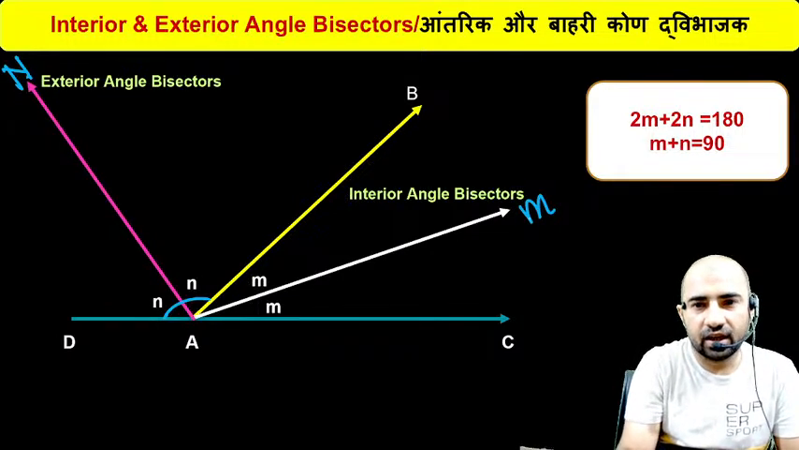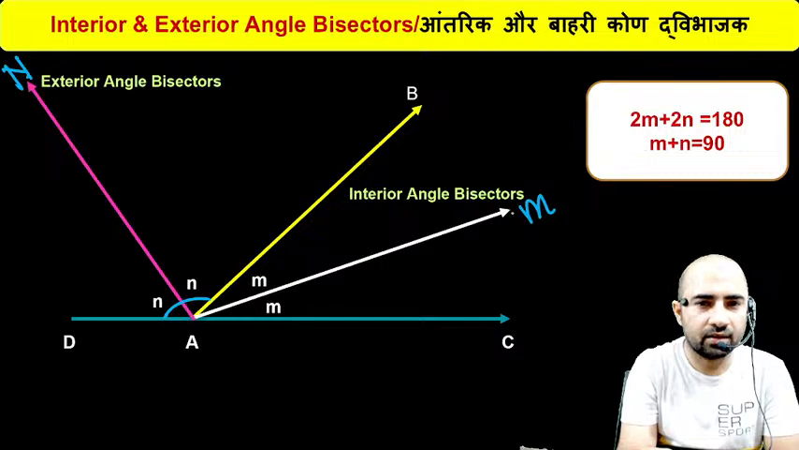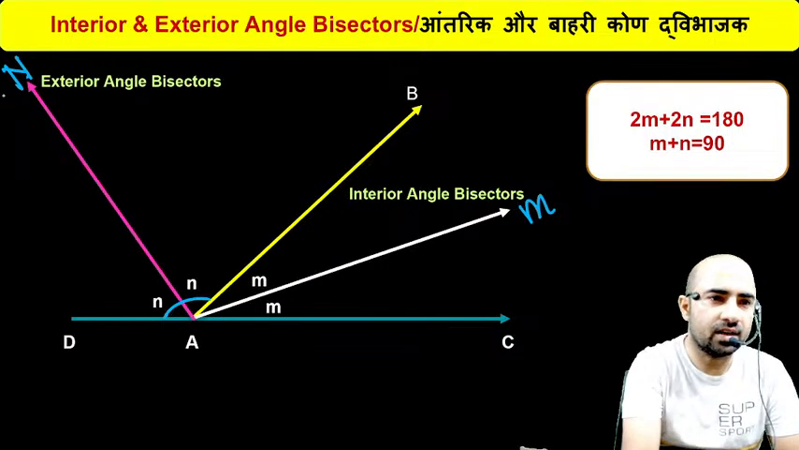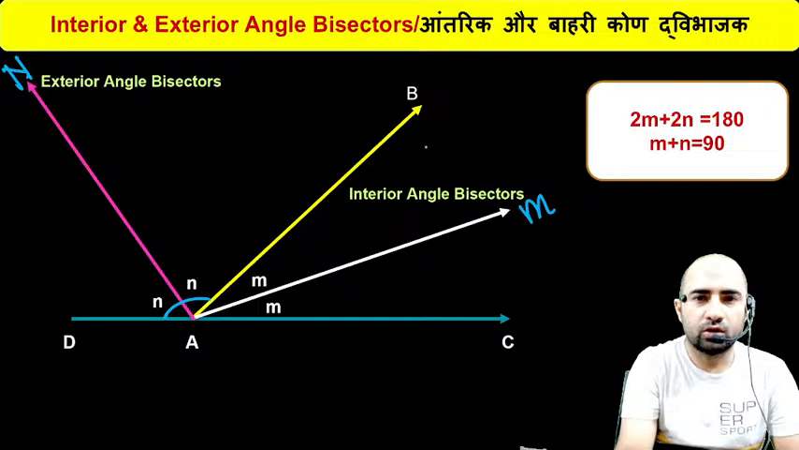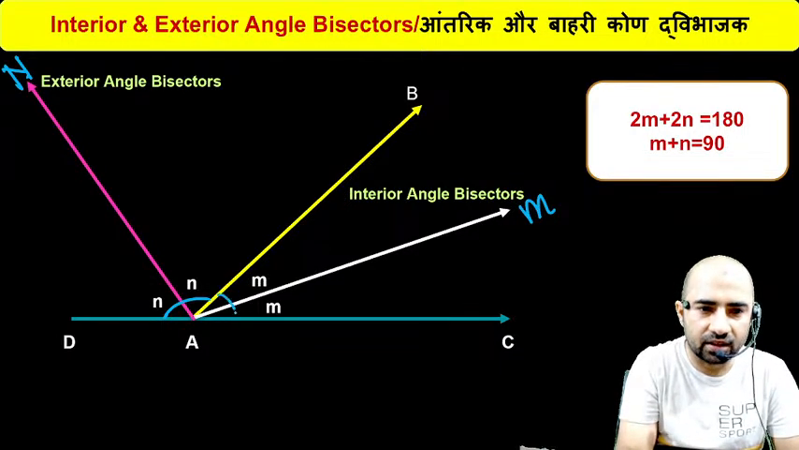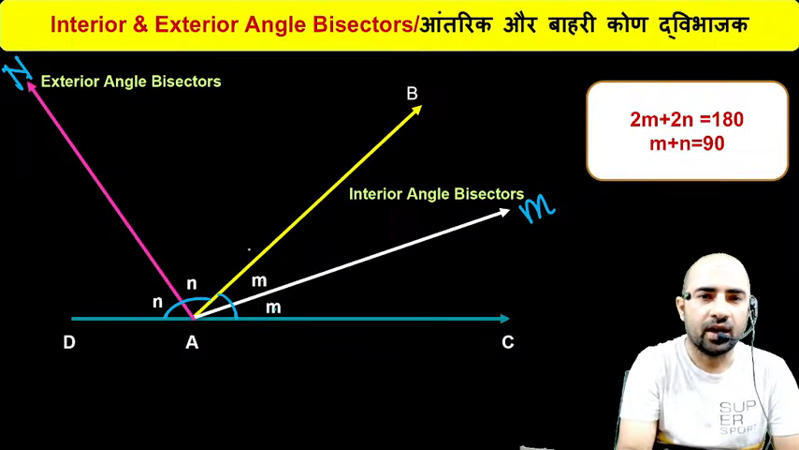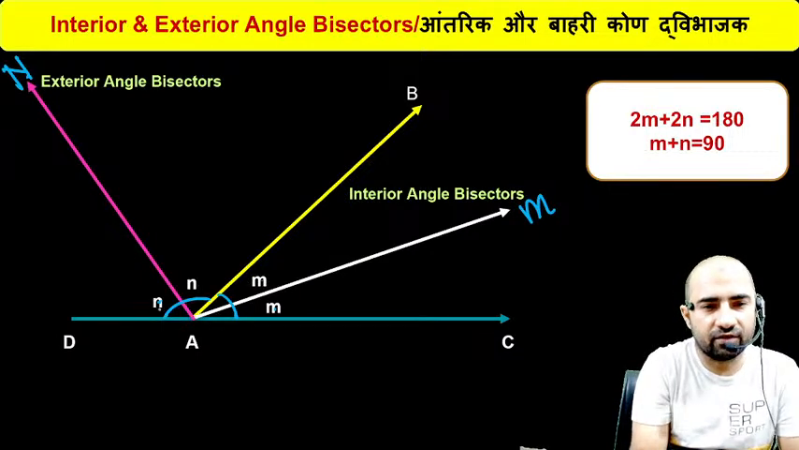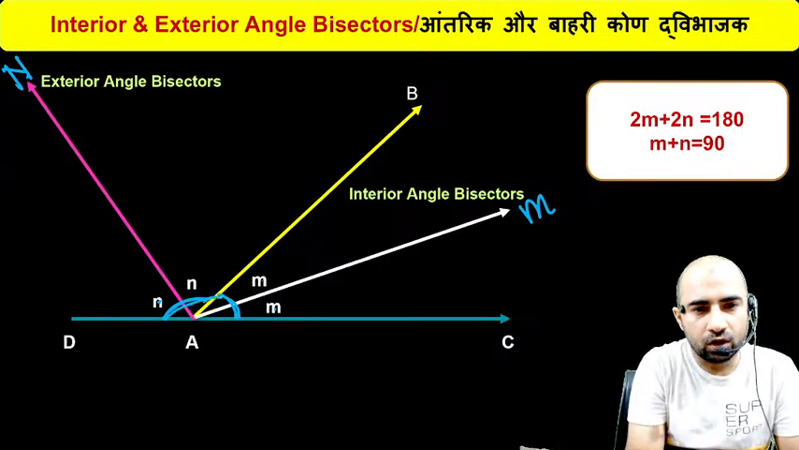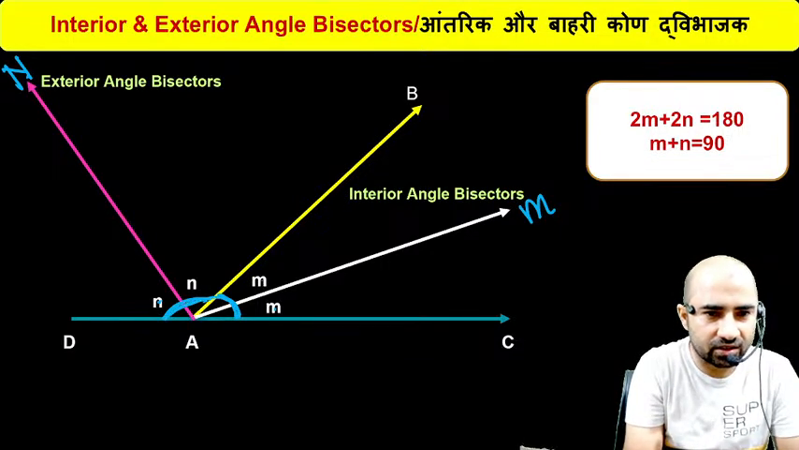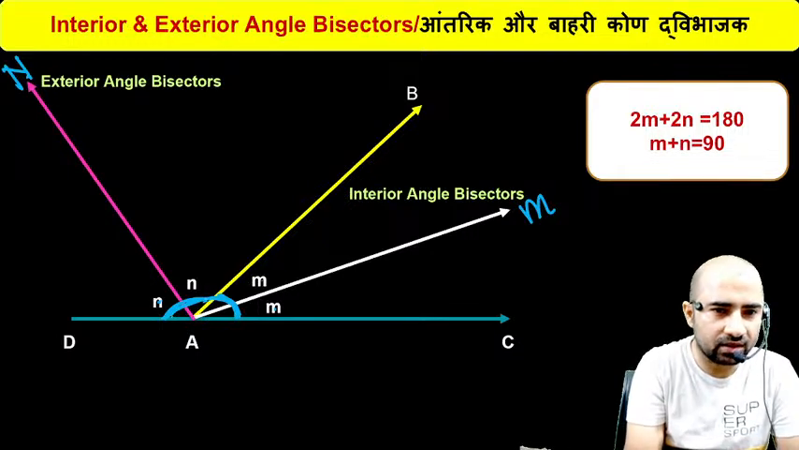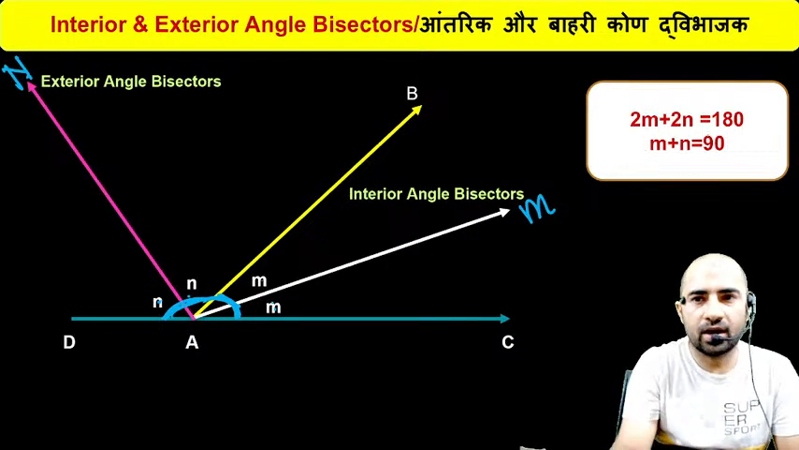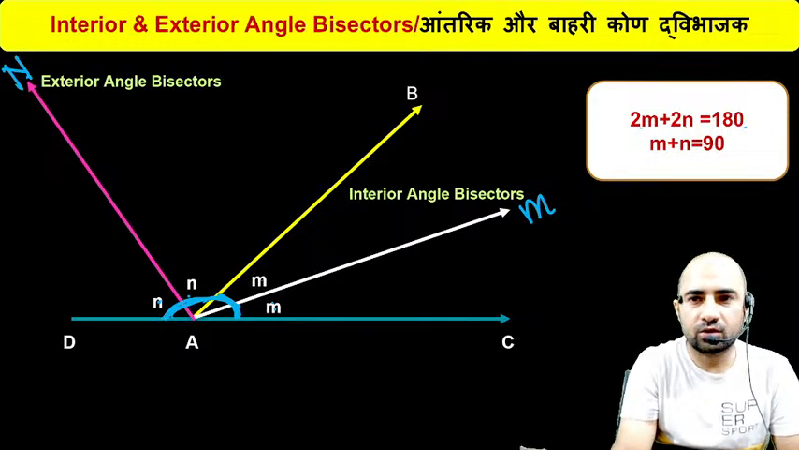So this AM is the interior angle bisector, right? And this AN is the exterior angle bisector, right? This interior angle bisector divides this interior angle into two equal parts M, and this exterior angle bisector divides this exterior angle into two equal parts N and N. Now you can see here we have 2N and 2M, and this whole is a straight angle. The angle on a straight line is 180, so 2N plus 2M is equal to 180.